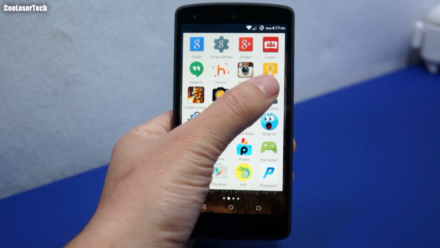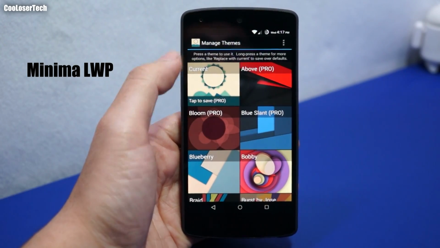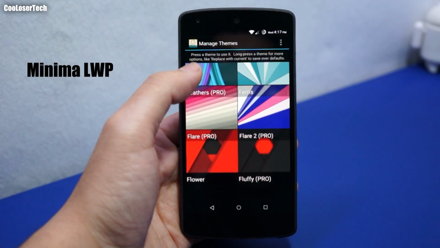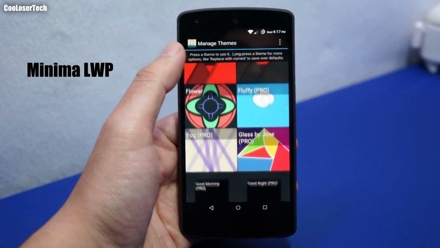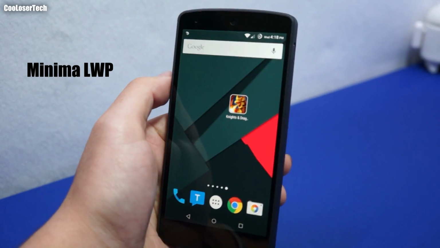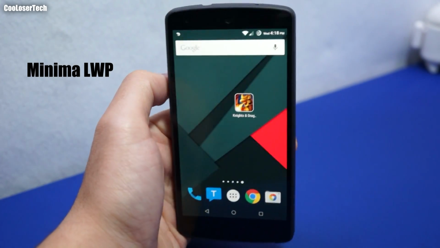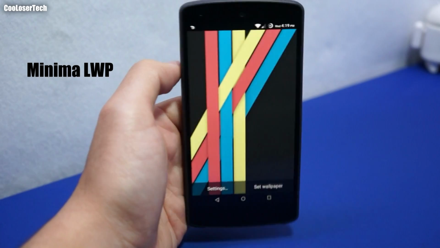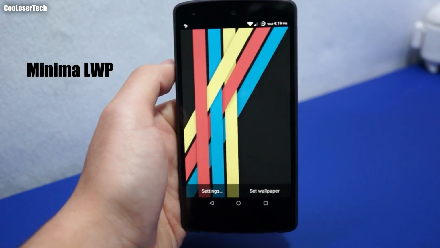And then we have Minima Live Wallpaper. This is a really good looking live wallpaper. I bought the pro version, but the free ones are still really great to use. Set the wallpaper. It moves with your gestures, as you see, closer, and it gets further apart. So you get little tiny movements like that in your live wallpaper.